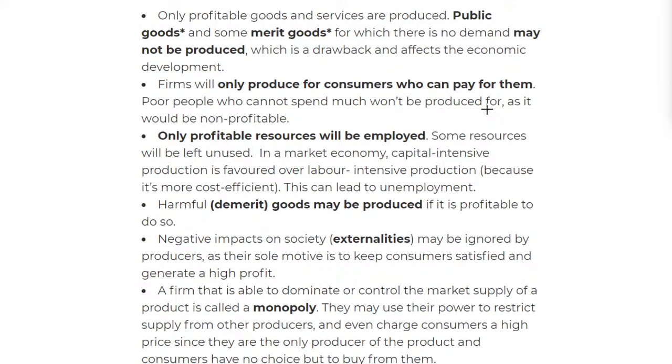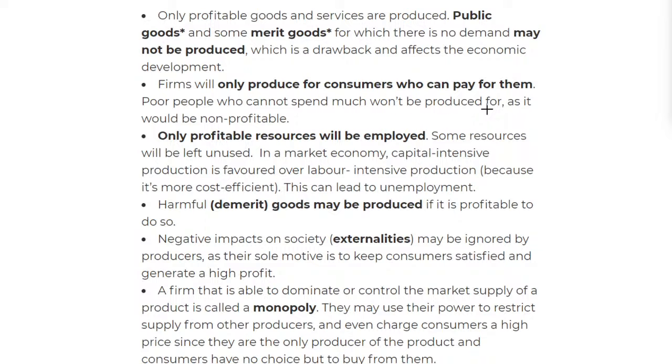The next disadvantage, sorry, is that firms will only produce for consumers who can pay for them. So poor people don't get any goods, and if there are so many rich people willing to buy at this price, the producers will be like, okay, we only want money, so we're going to increase the price because the rich people can pay for it. So the poor people, what about them? They will be left behind, and they cannot buy it. So the poor people will remain behind.